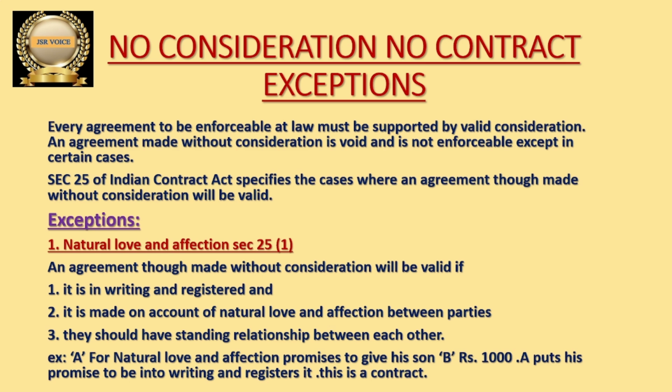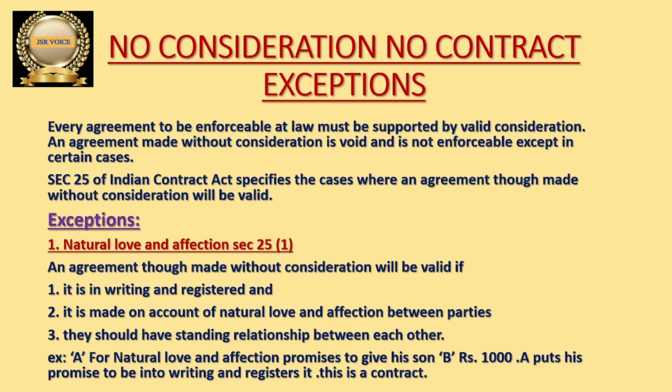One party has to perform something towards the other party out of natural love and affection, and the agreement must be in writing and registered. Then only it is a valid contract, even if there is no consideration.